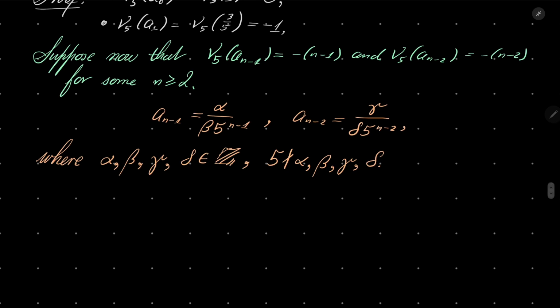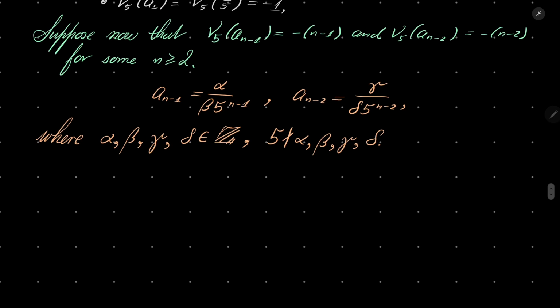Very well. Now, let's take a look at a_n.